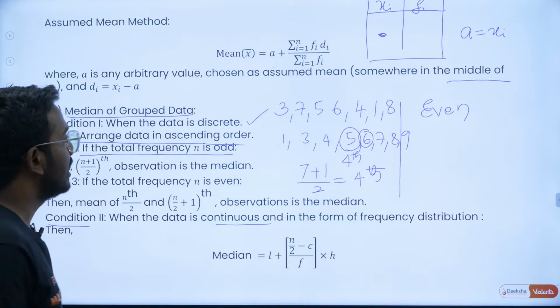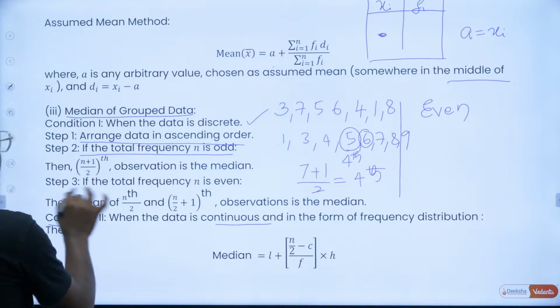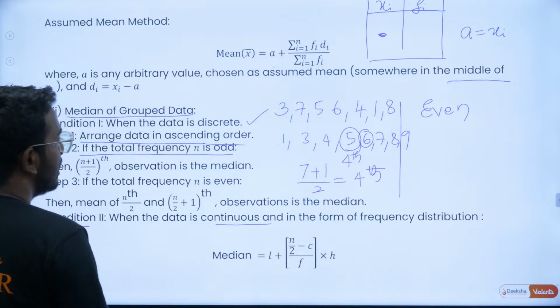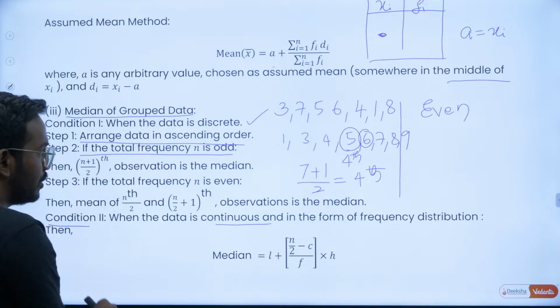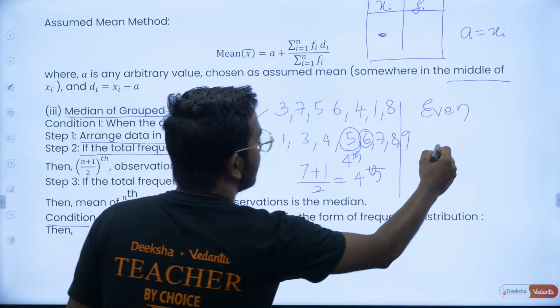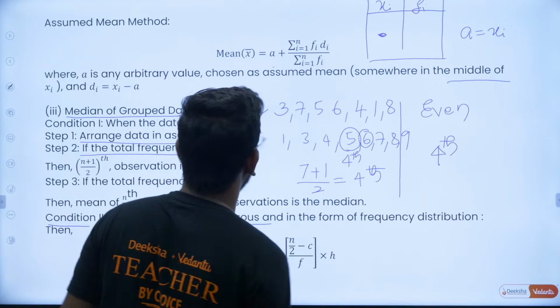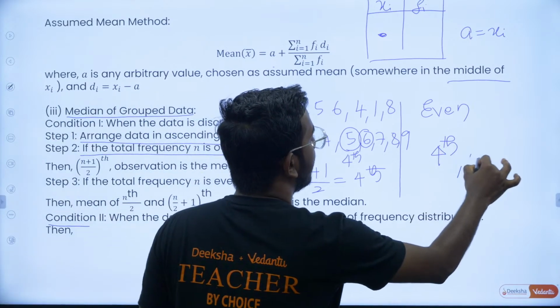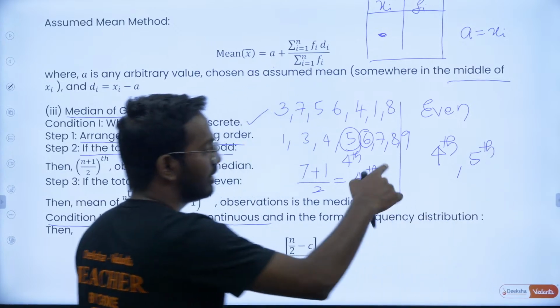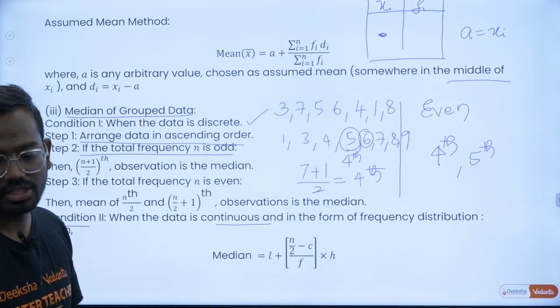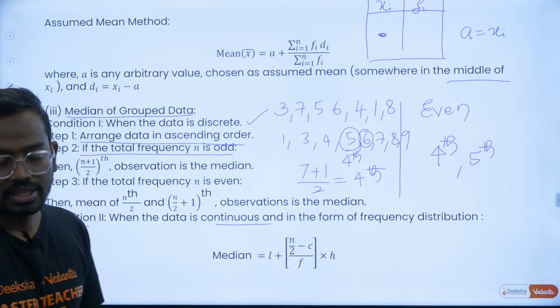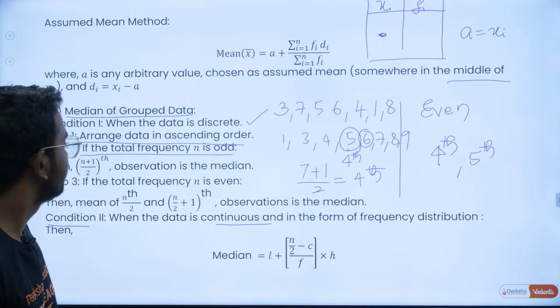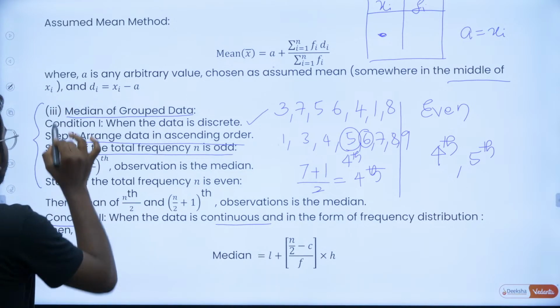Okay, so even is done. Now step 3, the total frequency. If it is even, then what will you do? You will take n by 2, that is, here 8 terms are there, so the 4th term, that is the n by 2th term, and the n by 2 plus 1th term, that is the 5th term, the immediately next term. 8 by 2 is 4, plus 1 will be the 5th term. With that we have completed the median for this part.